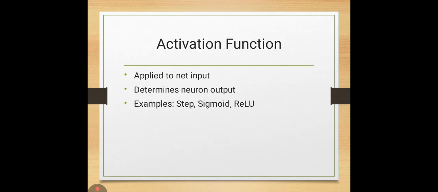Next we are going to discuss what the activation function is. The activation function determines the output of the neuron. It is applied to the net input and controls whether the neuron should be activated or not. The common activation functions include the step function, sigmoid function, and ReLU function. Each activation function is chosen based on the type of problem being solved.